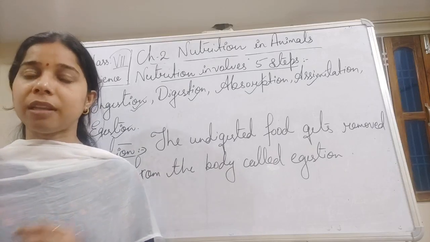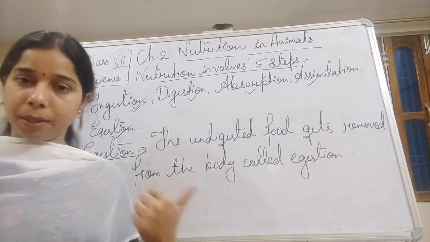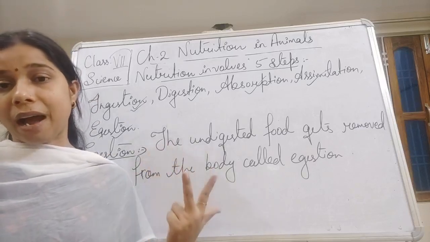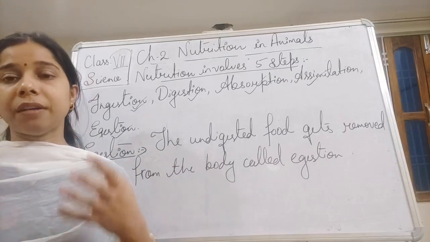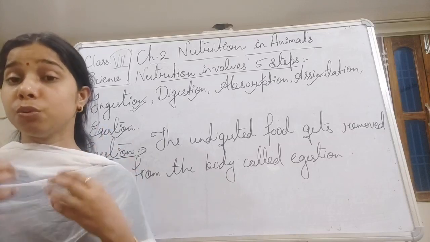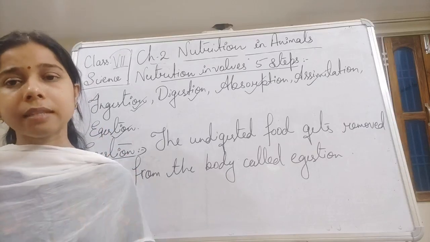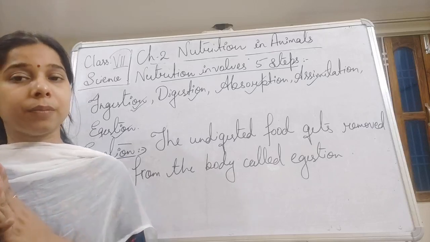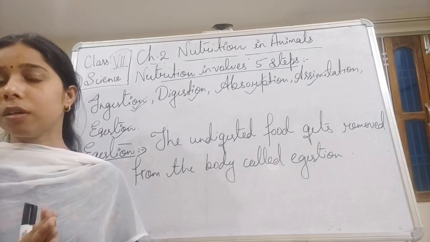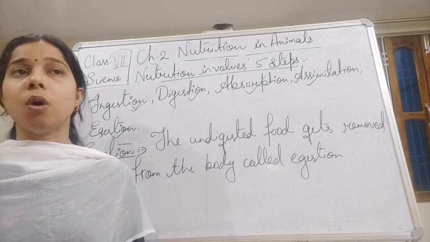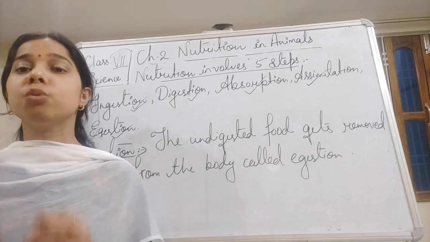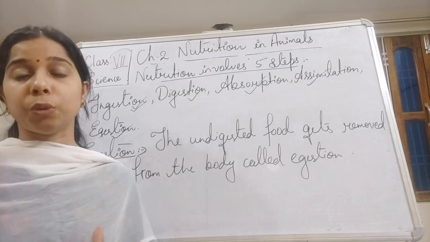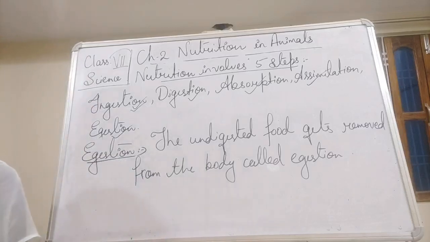So what kind of nutrients should we take? We take carbohydrates, proteins, fats, vitamins and minerals. Will these work in the same form as we have taken them, or will they remain the same? No. When we take this food, it enters our body and gets broken down into smaller, water soluble substances. Now see the process of digestion here.